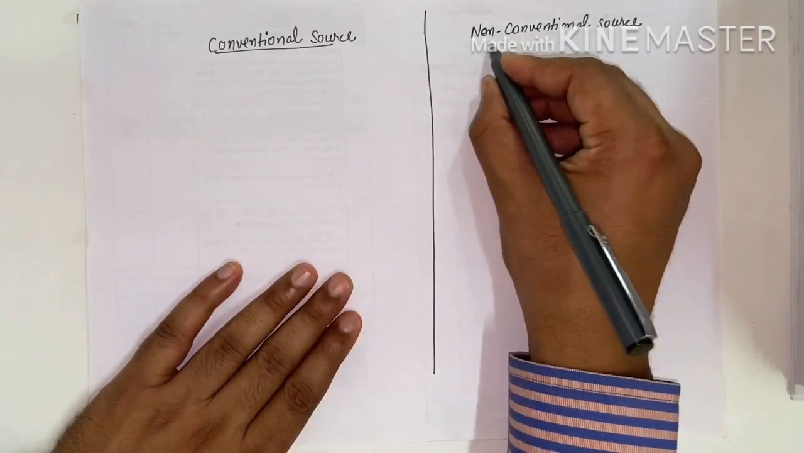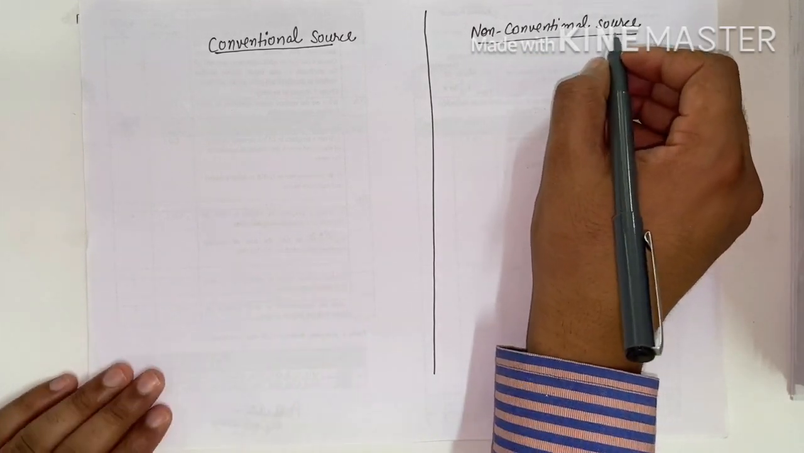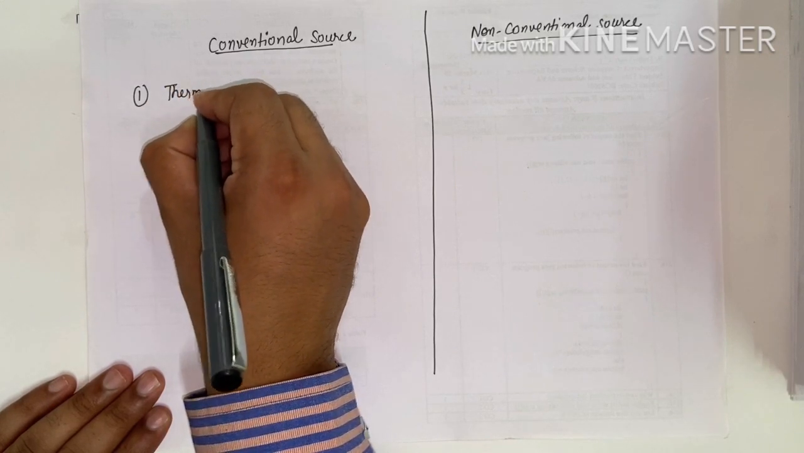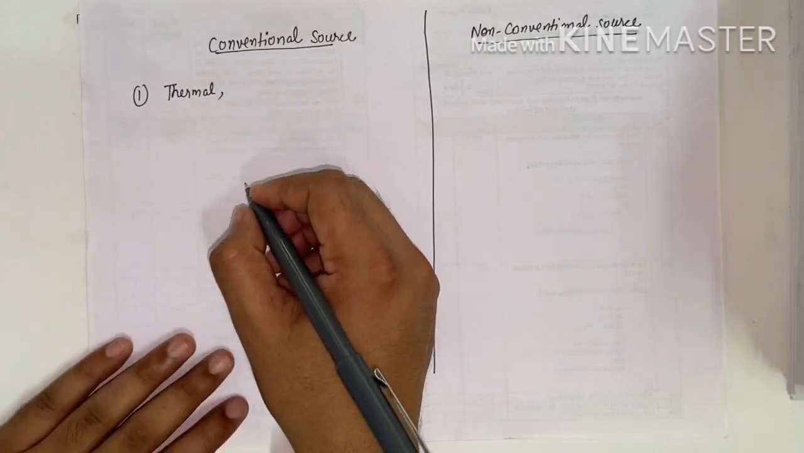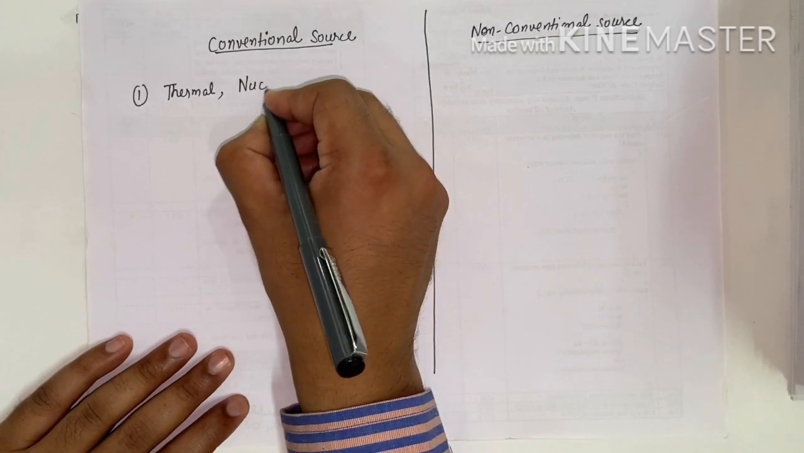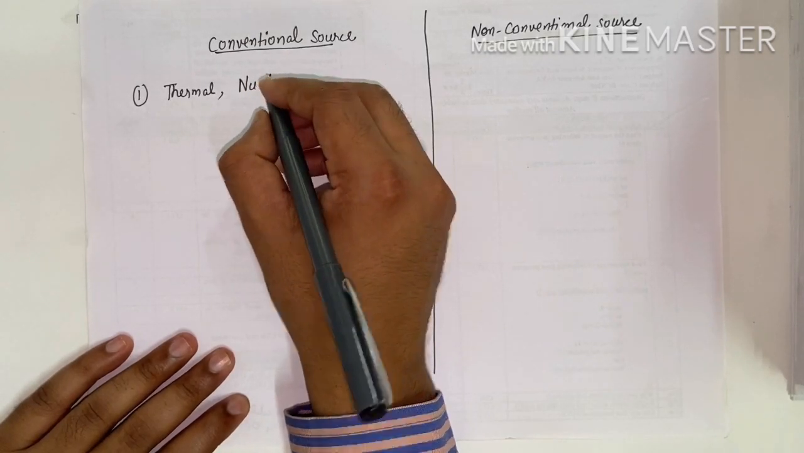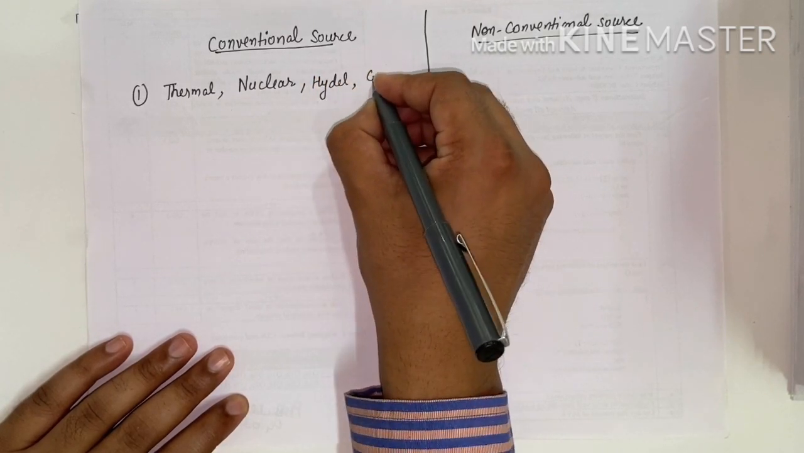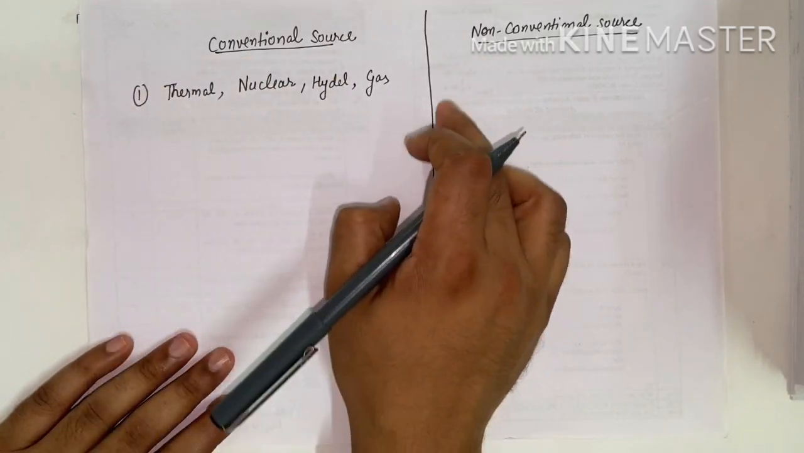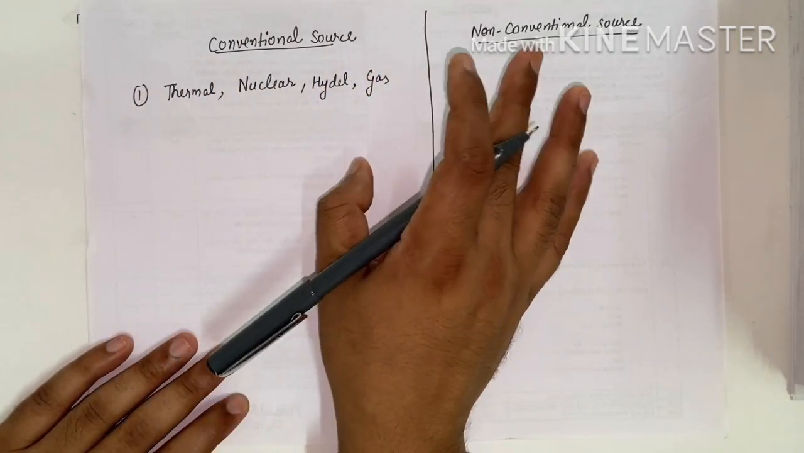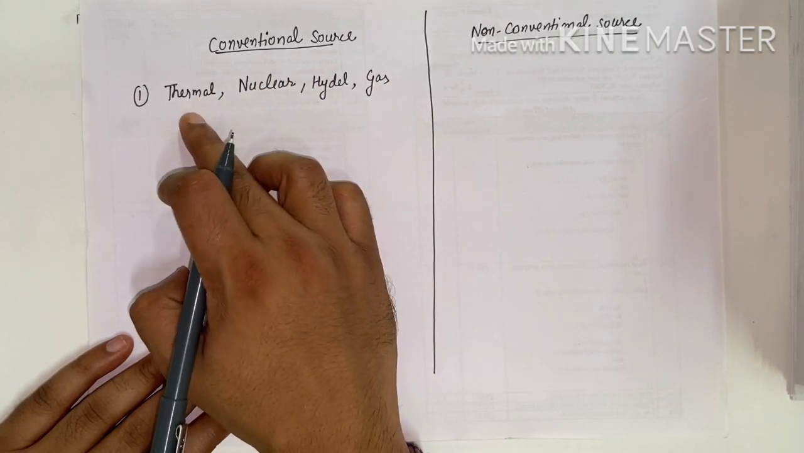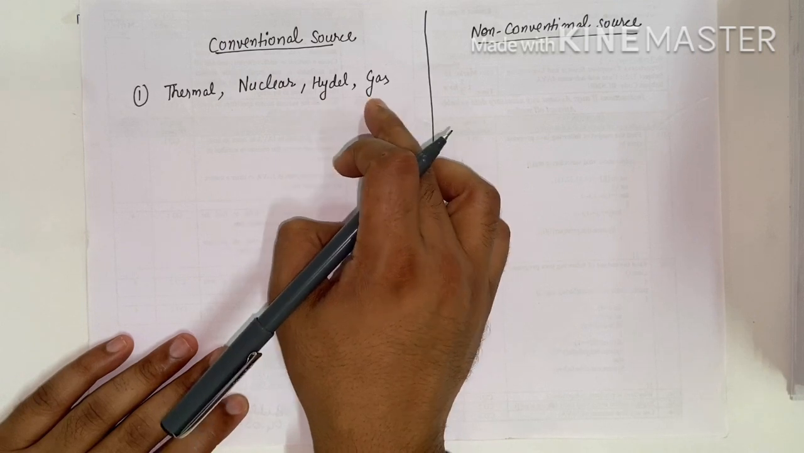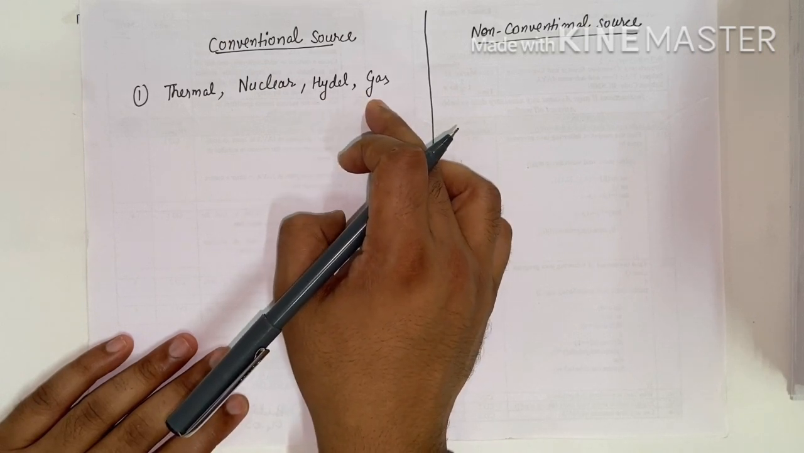In the conventional source we have thermal power generation, second is nuclear power generation, third is hydel, and last one is gas. In this mode we generate electrical energy with the help of thermal power plant, nuclear power plant, hydel power plant and gas power plant.